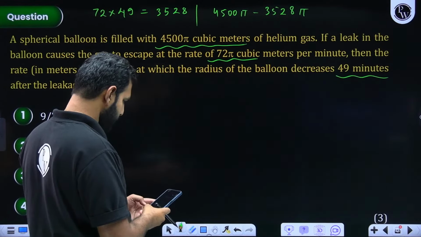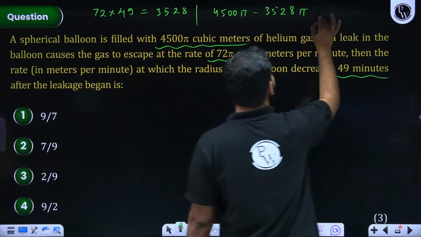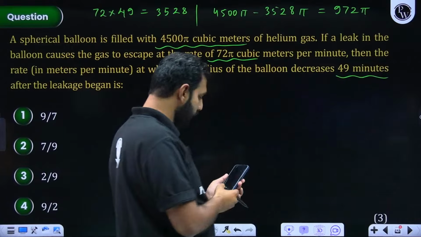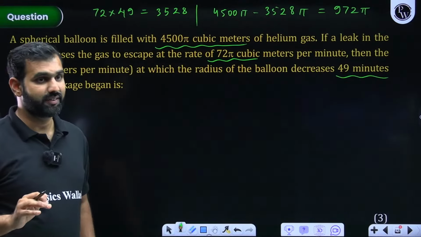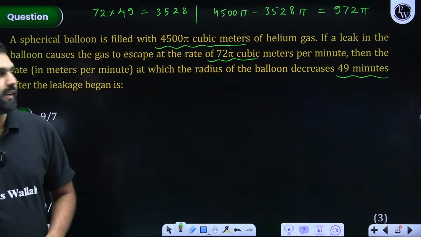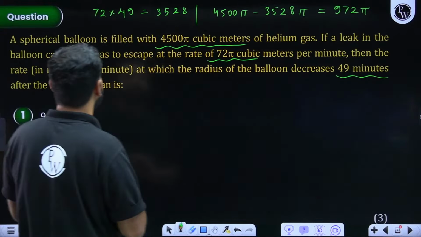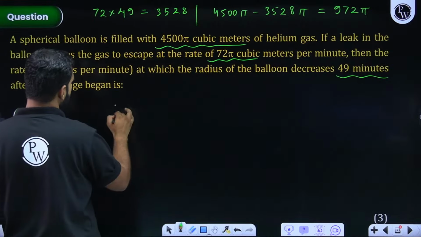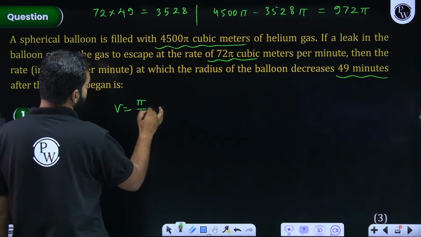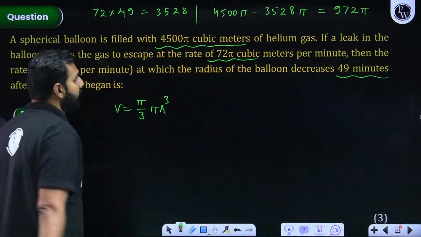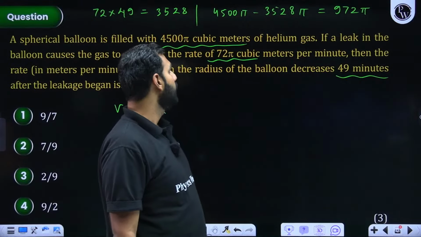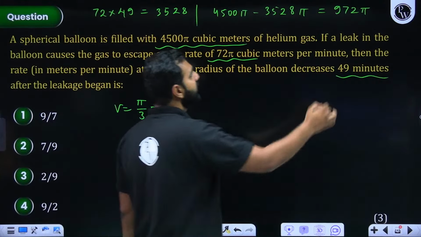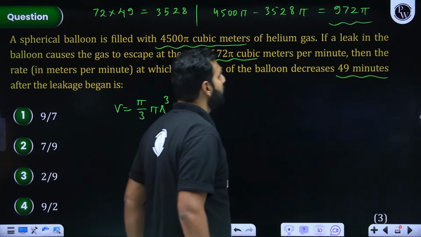4500. That is 972 pi. So this leaves you with 972 pi. That much volume will be left when I am seeing its radius. Everybody listening and understanding this? Now from this moment, I am at this stage. We know the volume is given by 4 by 3 pi r cube. Can you help me with the radius when you are having this much volume left?